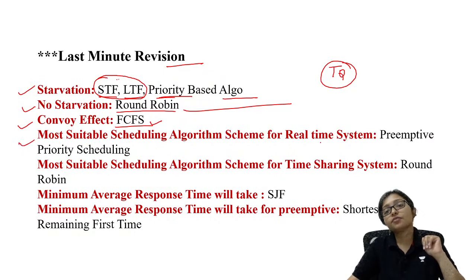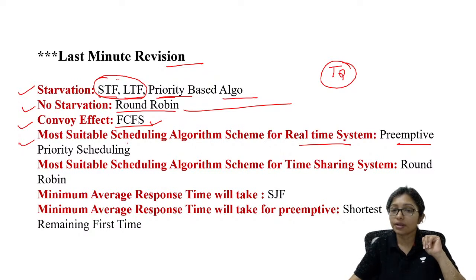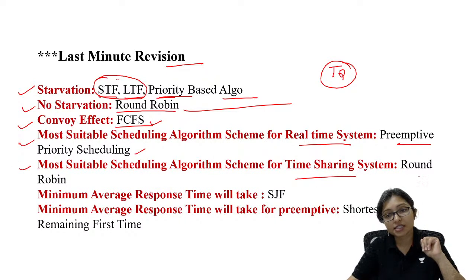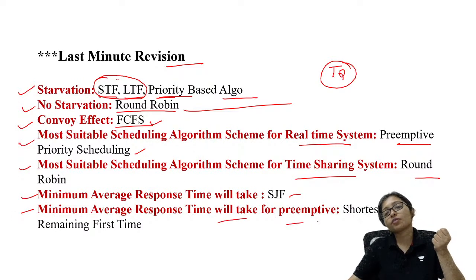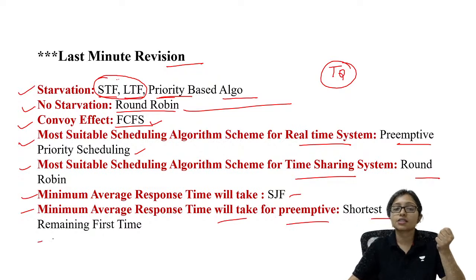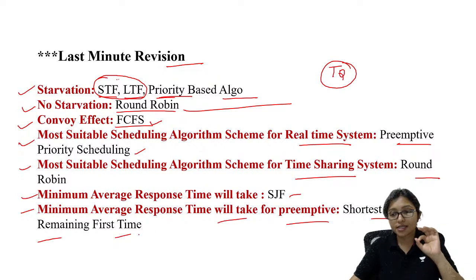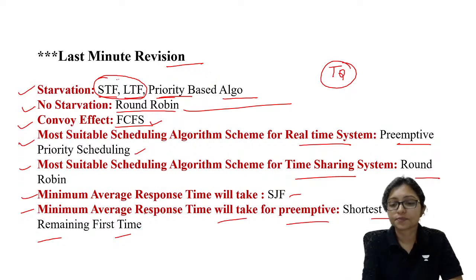The most suitable algorithm for a real-time system is preemptive priority scheduling. The most suitable algorithm for a time sharing system is round robin. Minimum average response time is required in SJF, because in SJF we are taking the shortest one, so response time will be quick. Minimum average response time for the preemptive version is the shortest remaining time first. This is your quick revision of the theoretical concepts of CPU scheduling, and I think it's done.